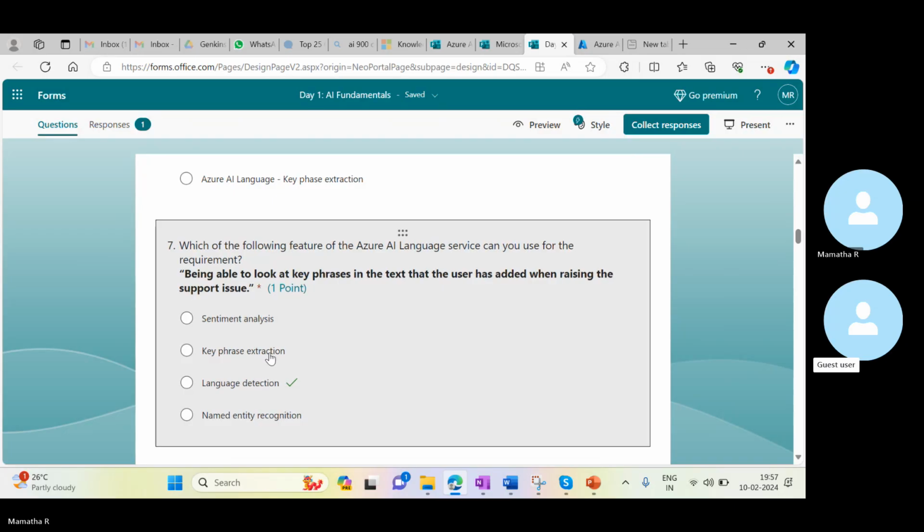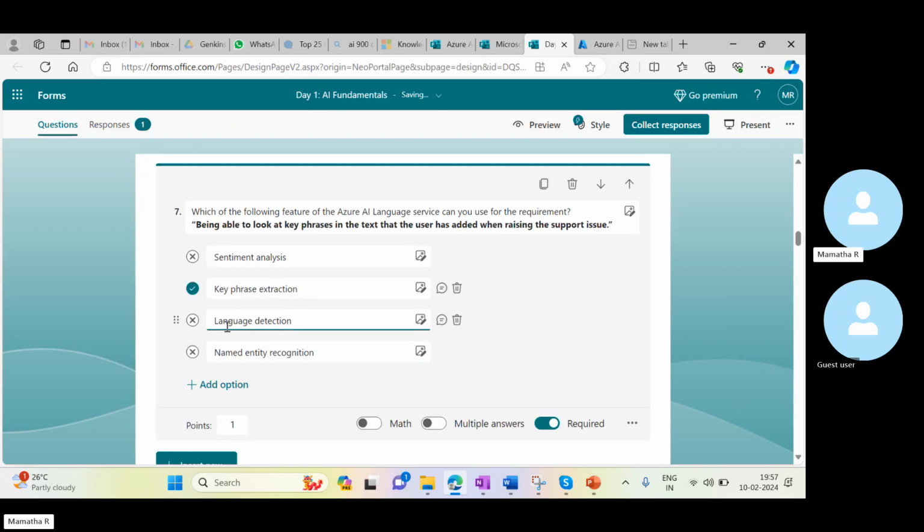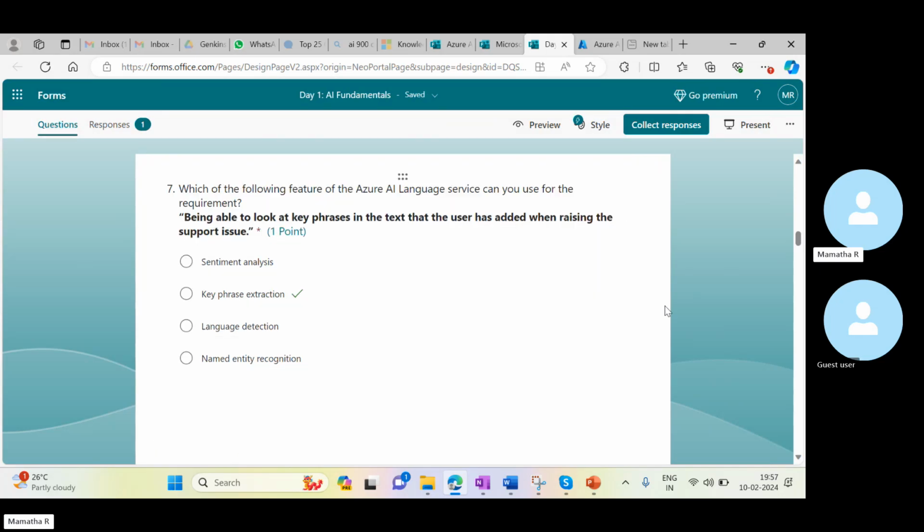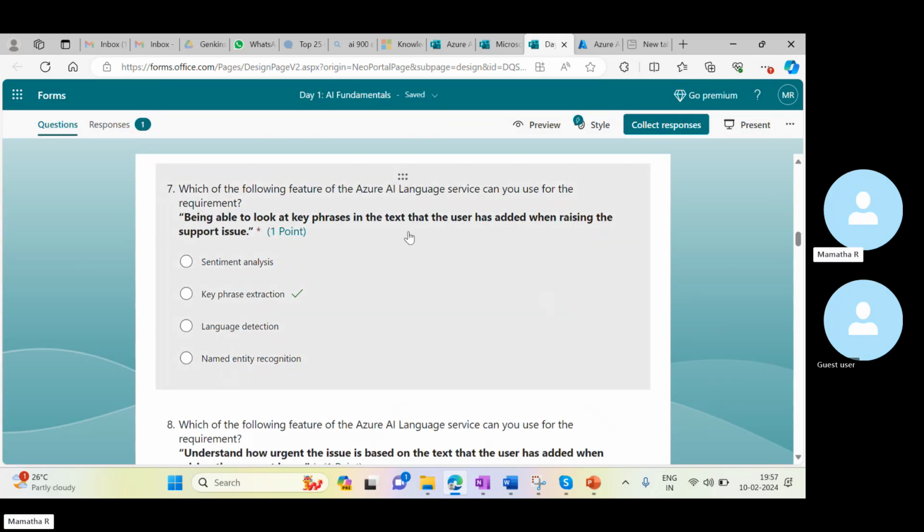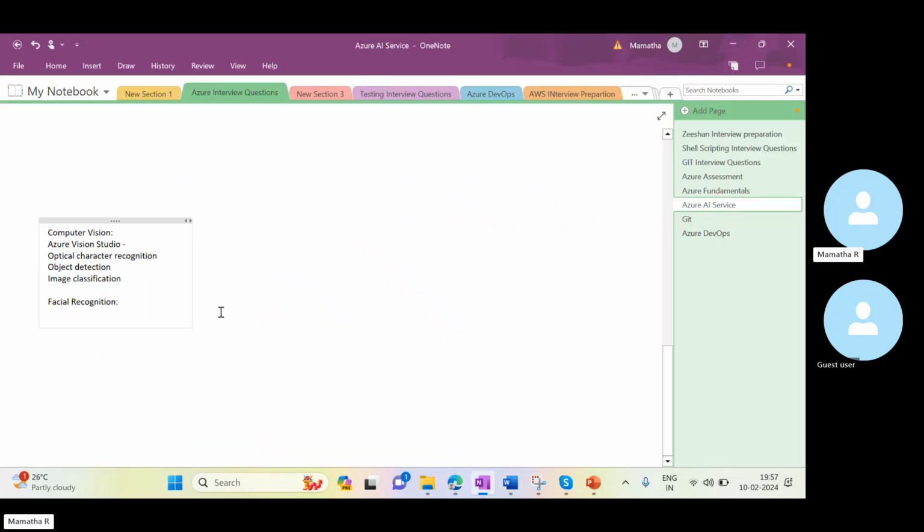Key phrases, yes, that is correct. Sorry, this one is wrong, actually while adding I might have missed. So whenever we are extracting any key phrases in a particular service, we'll be using key phrase extraction only. So if I wanted to use that, I can use Azure AI language service for that. By using Azure AI language service, we can do key phrase extraction.